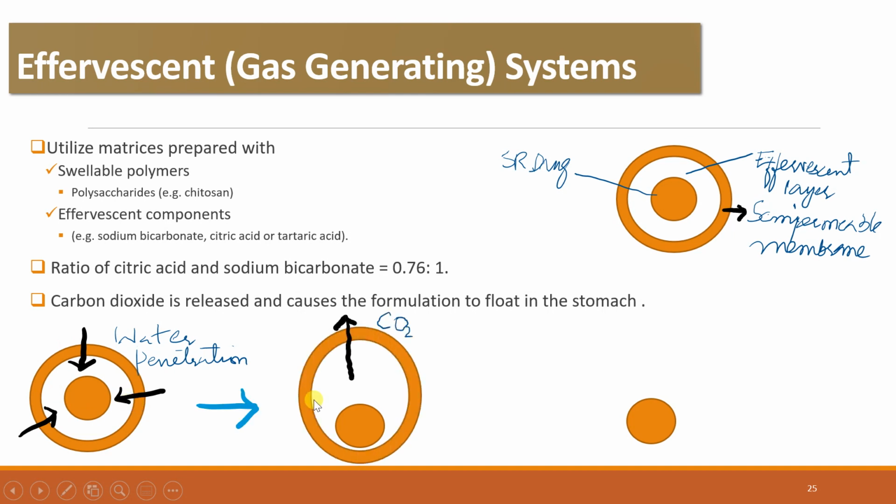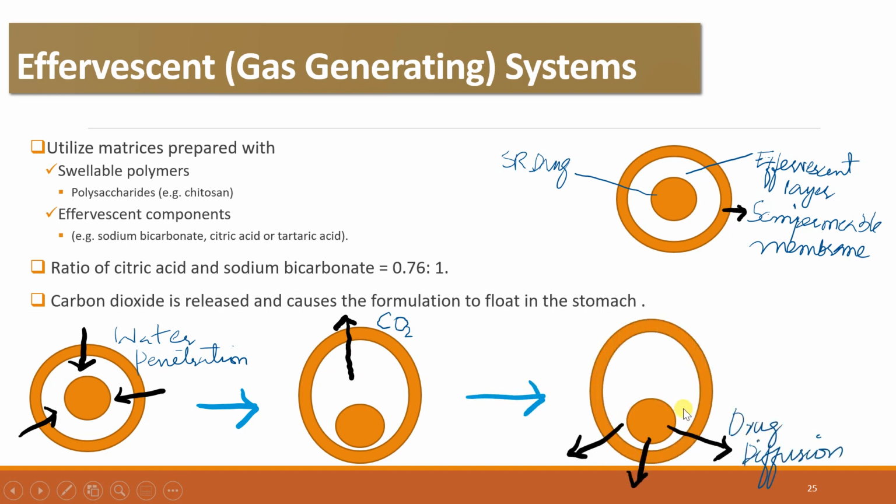Once the penetration is done, the effervescent starts generating, that is, carbon dioxide is released from this gas generating system. Once carbon dioxide is released, the drug starts diffusing into the surrounding spaces. The diffusion mechanism actually utilizes the same semi-permeable membrane which was used for the water penetration.